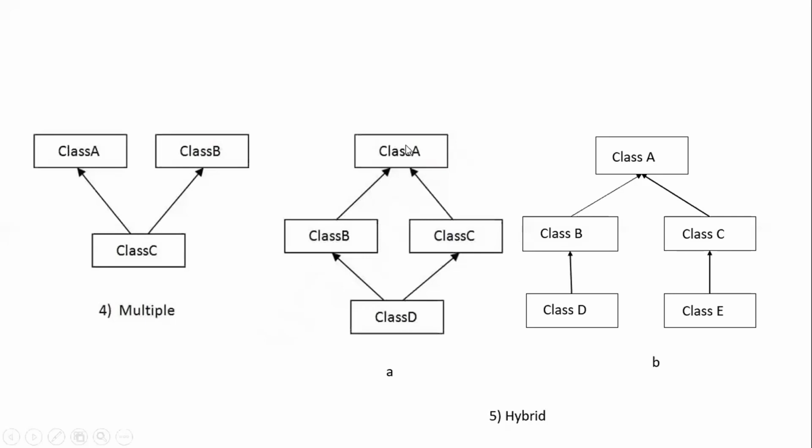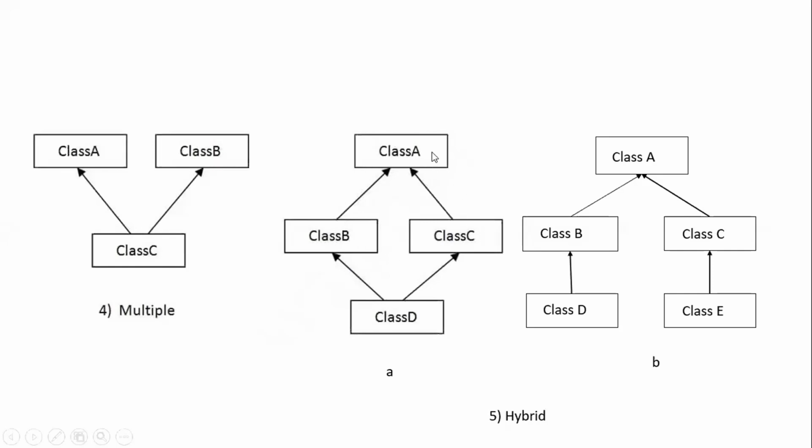Now coming to these two diagrams, if I go to the first diagram with respect to hybrid, what type of inheritance are we using with respect to our first three classes, that is class A, class B and class C? What type of inheritance is this? Is this multiple inheritance, hierarchical inheritance, multi-level inheritance?